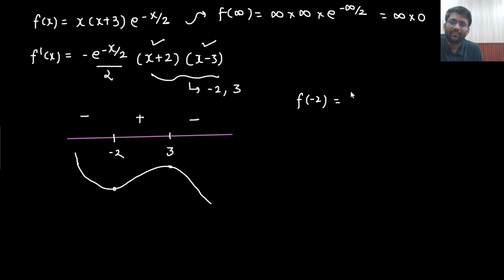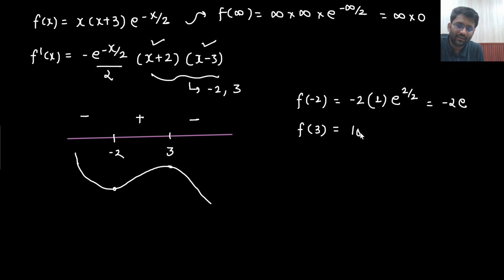f of minus 2 will be nothing but, if I put minus 2 here, this will be 1 and e to the power 2 by 2. So the answer is coming out to be minus 2e. And what will be the value of f of 3? f of 3, if I put, this value will come out to be 3 into 3 plus 3 is 6, 18 e to the power minus 3 by 2. When I put minus 2, it came out to be minus 2 e to the power 1. And when I put 3, it came out to be 18 e to the power minus 3 by 2.